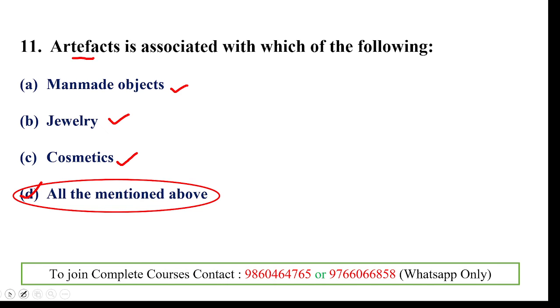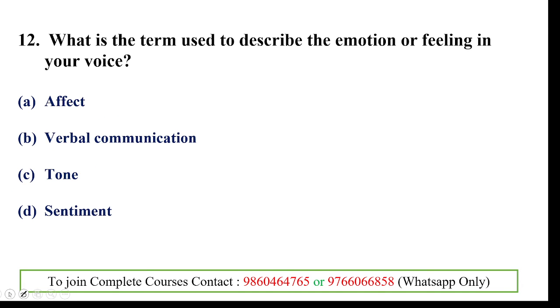Clear? Then next one, what is the term used to describe the emotion or feeling in your voice? So the question says that your emotion and your feeling at a particular time, you can express in your voice.